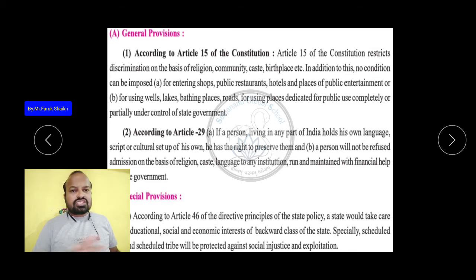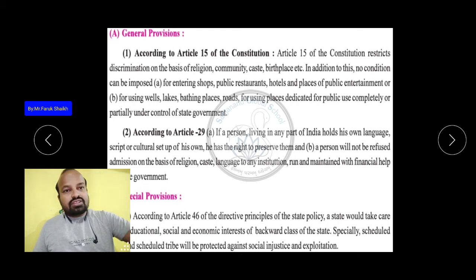The places which are dedicated for the public, like a garden. Many times people beat them very cruelly if they enter any garden. In many regions of India, this has been reported. Many times news is also published on television and in newspapers too. So even now this is happening in our country. So for the upliftment of this society, for this caste, Article 15 has been made.